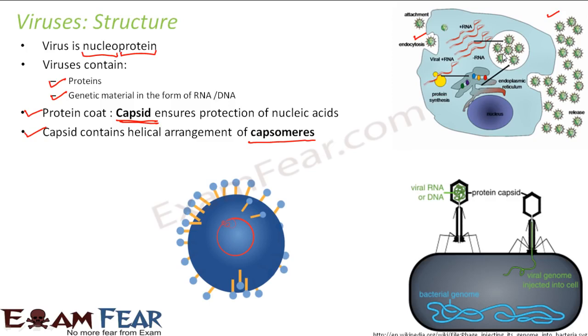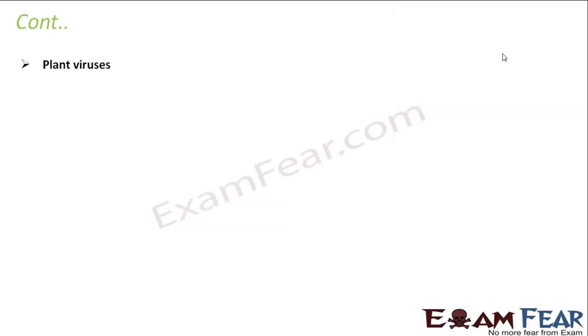Right? So this is about the structure of a virus. Now what kind of genetic material the virus will contain, whether it will contain RNA or it will contain DNA, that again depends on where the virus is living. The virus can live inside a plant body, they are called plant virus. Viruses which live inside an animal body or which enter an animal body, they are called animal viruses. Viruses which enter a bacteria, they are called bacterial viruses or bacteriophages. So let us see how the genetic material varies in each of these viruses.